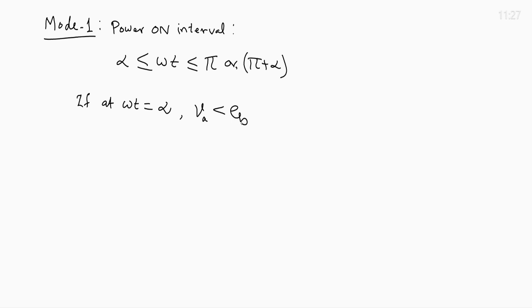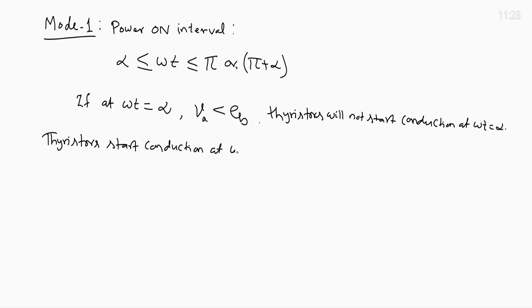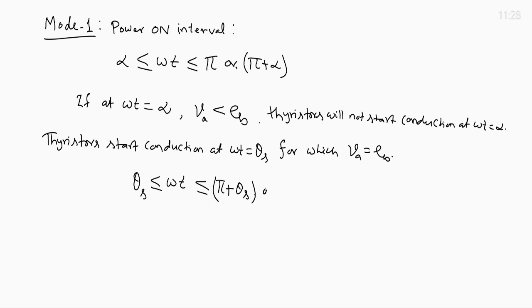So, they will not start conduction at omega t equals alpha, and they will start conduction at a later moment, when V A becomes equal to E B. In this case conduction starts at theta s and will continue up to pi plus theta s in a full converter or pi in a semi converter.